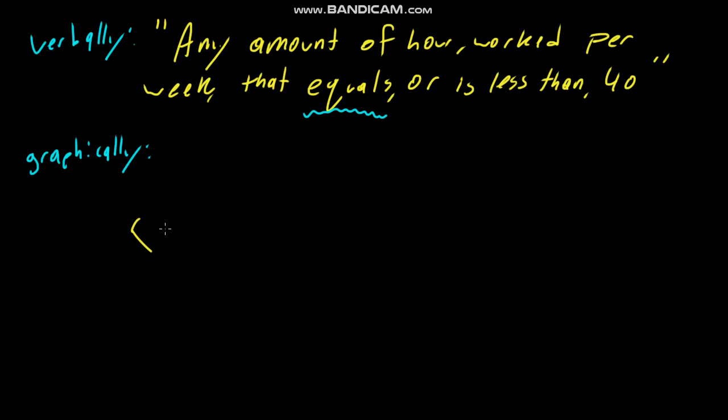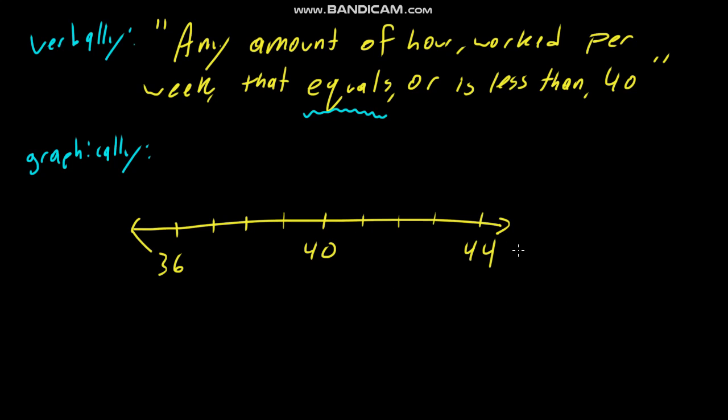So when we're doing this extension, we're still going to put down our number line. I'm still going to have my boundary point of 40 here. I'm still going to have 1, 2, 3. I'll go a little extra here to 36. 1, 2, 3. I'll go a little more up here. We have numbers larger than 40 over here. We have numbers that are less than 40 over here. And we want to represent our boundary point this time with a closed dot, right? This is now closed to represent that we can equal 40 hours worked per week.